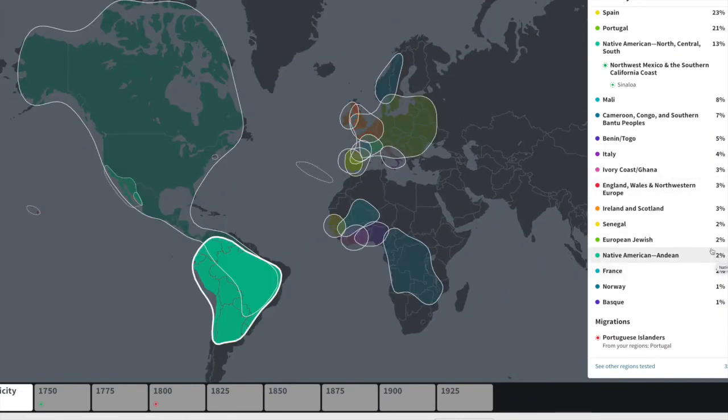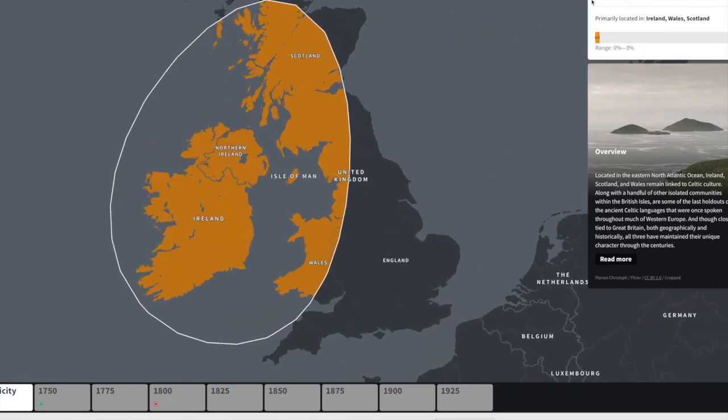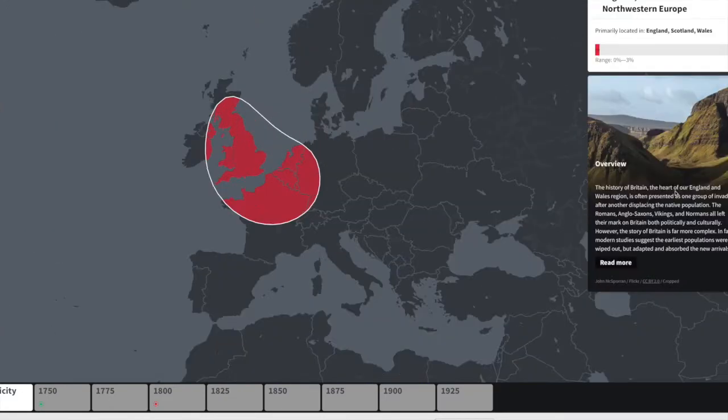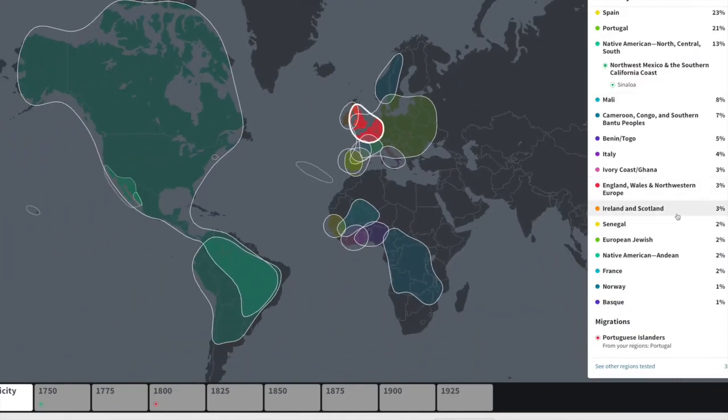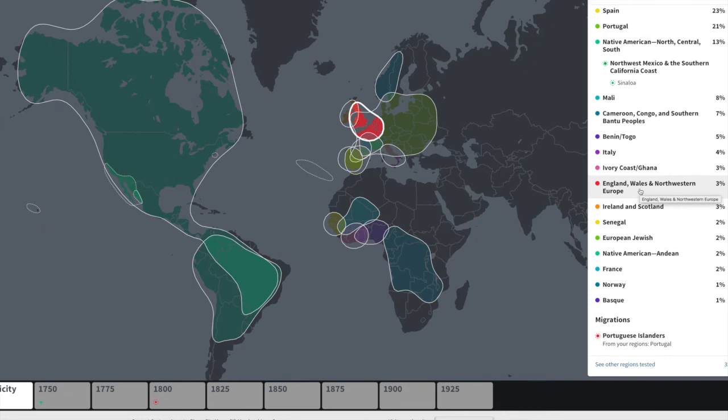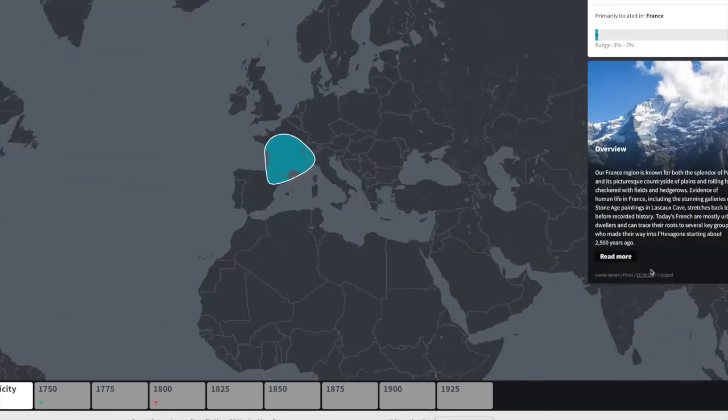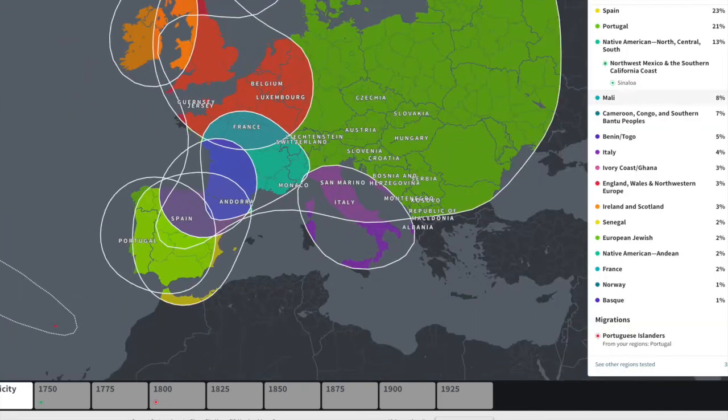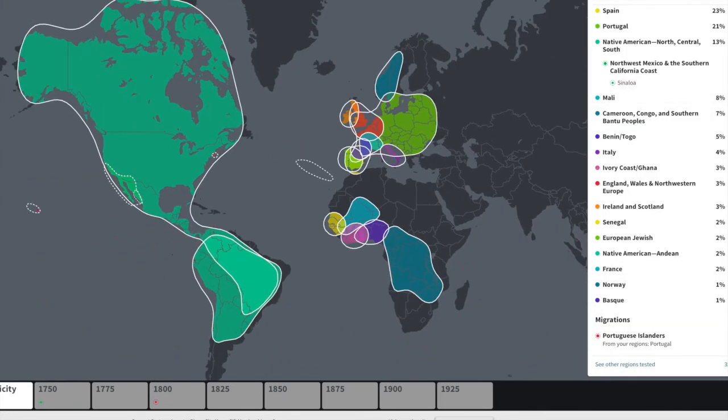I'm just not sure how they're averaging it out and what their numbers are. I wish I had more detail on that. But I believe this range is the same. It's the same as it was before, except now it's showing up as 2% instead of 3%. And I'm surprised something that has a range so low as 0 to 3% is showing up as 3%. And that's going on here too. And prior to this update, these were both at 2%. And France, Ireland and Scotland, England, Wales, Northwestern Europe are all showing up on the high end of the range, 0 to 2%, and it's showing up as 2%. I don't know what that's about.